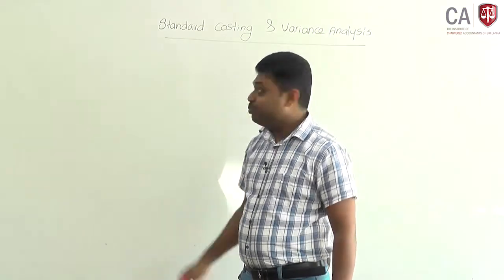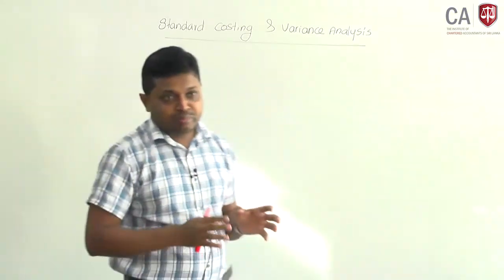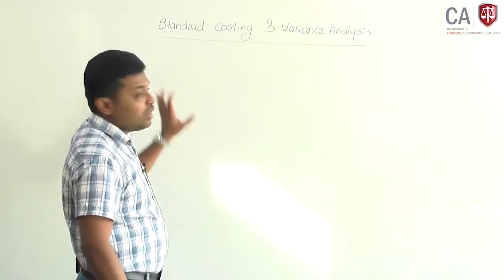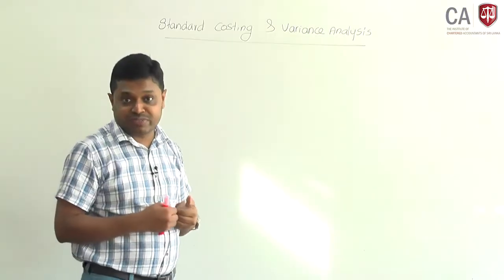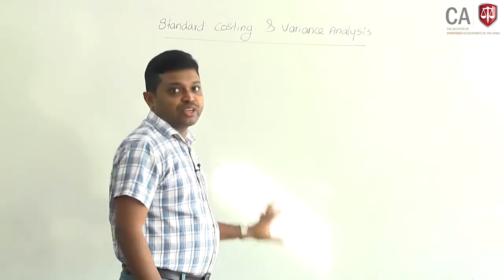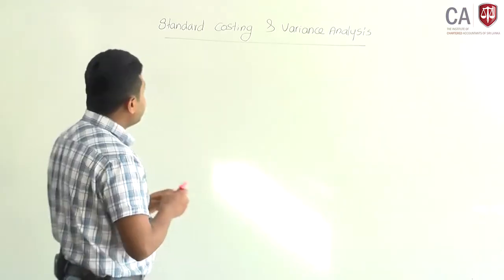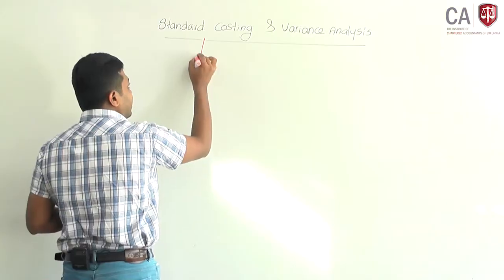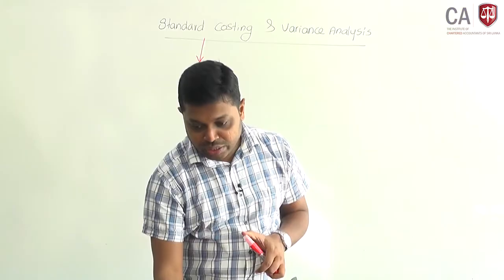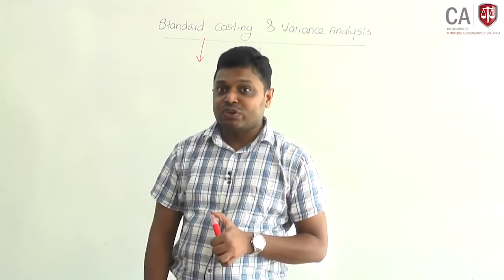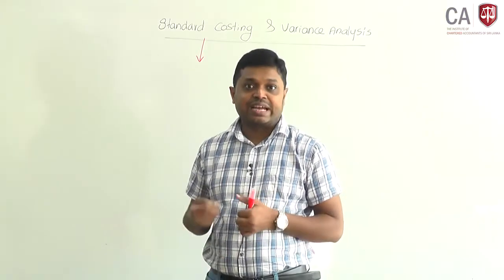costing. The important fact of standard costing is that when you produce a product or service based on a predefined or predetermined specification, you have to calculate the expected cost per unit. That is the main purpose of standard costing. When we discuss standard costing, you have to identify the meaning of a standard.